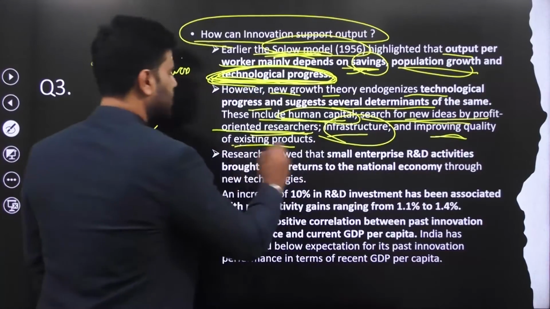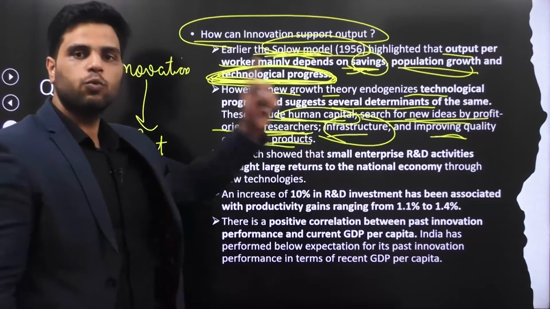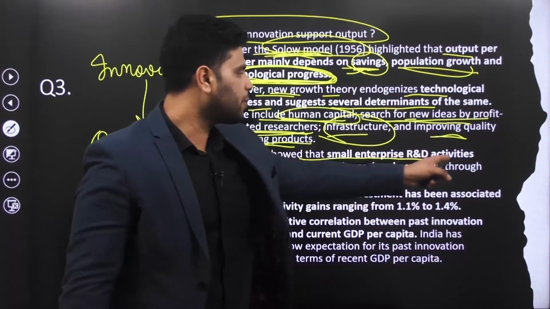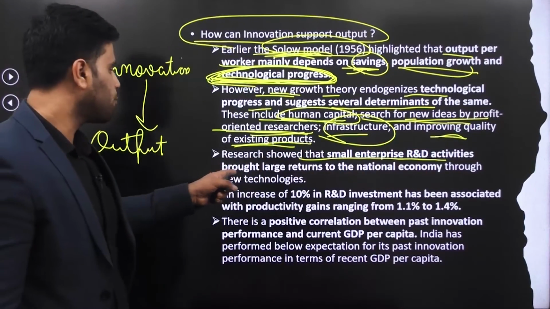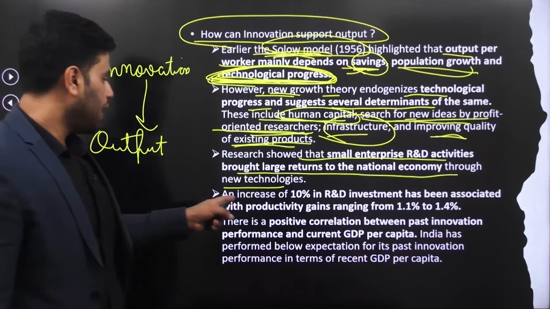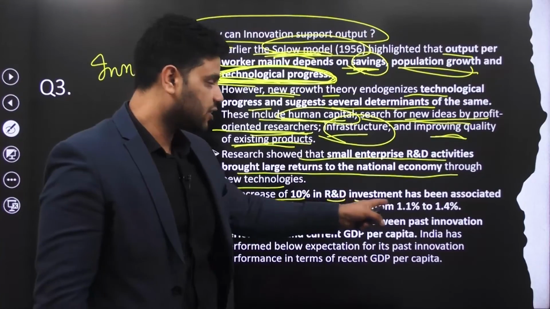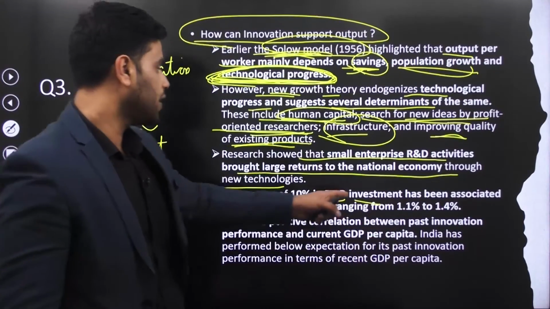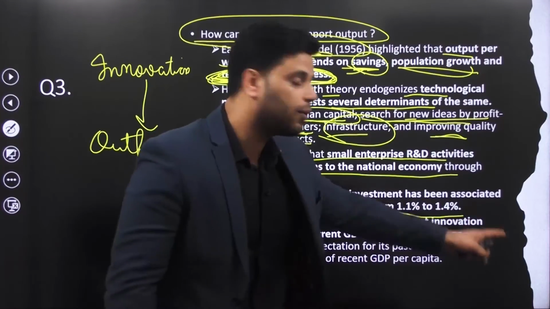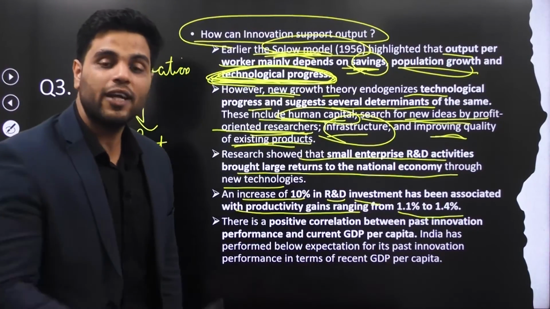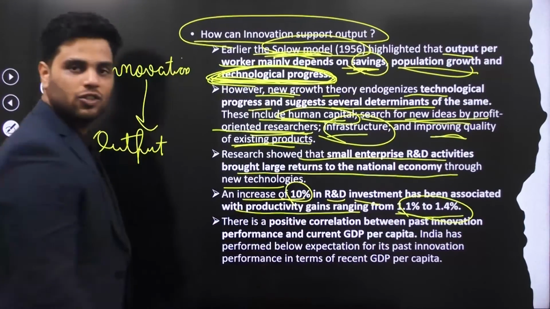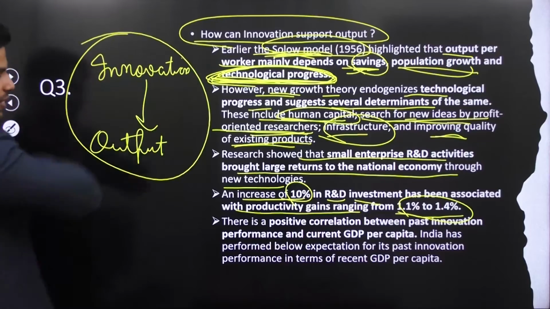Improving quality of existing products. All these factors would support technological progress. Research showed that small enterprises' research and development activities brought large returns to the national economy through new technologies. An increase of 10% in R&D investment, R&D means research and development, has been associated with productivity gains ranging from 1.1 to 1.4%. So your output can grow by this much if you increase your investment in R&D by this much. So this establishes the link.